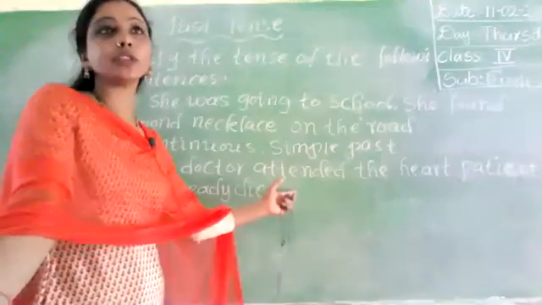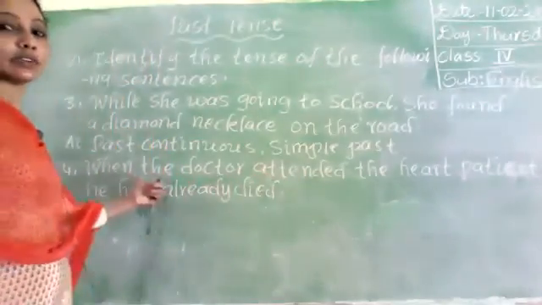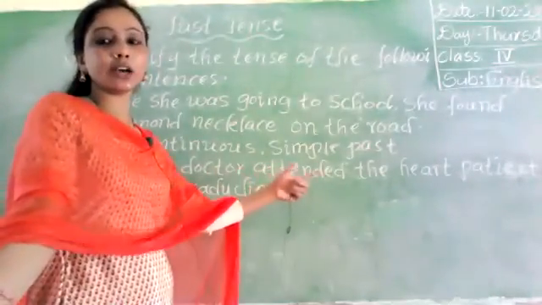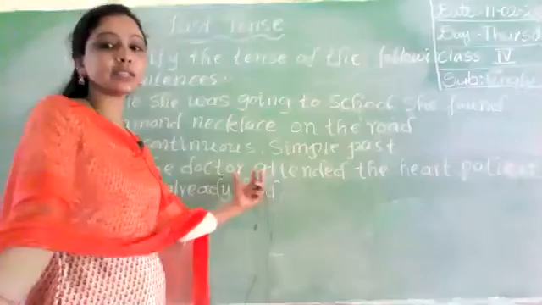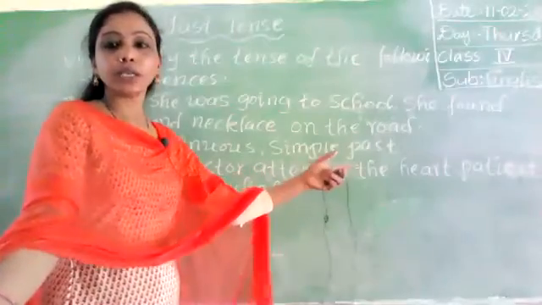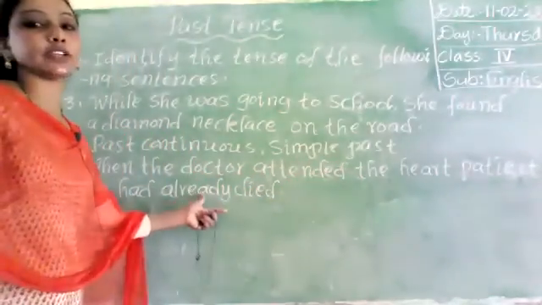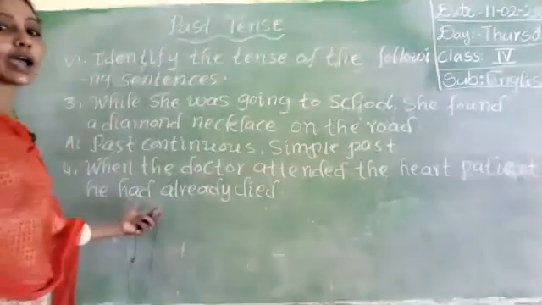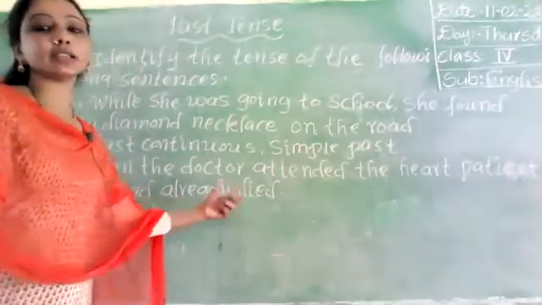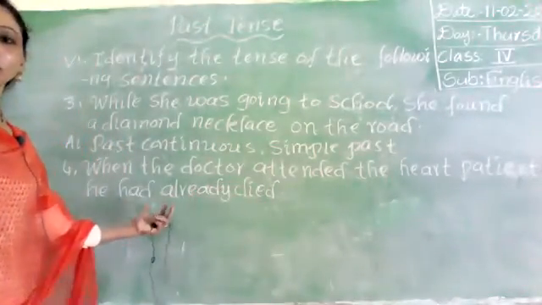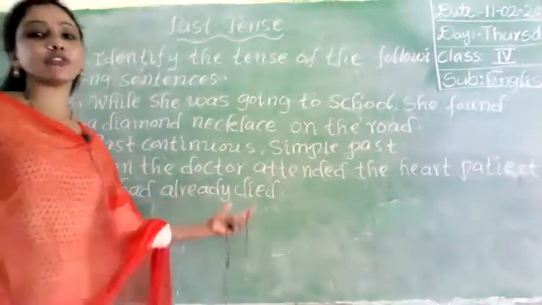Okay. Once observe this sentence. When the doctor attended the heart patient, the doctor is the subject, attended is verb 2, the heart patient is the object. Okay. He had already died. So he is the subject, had already died. Had died is V3. So what is this? Past perfect tense.